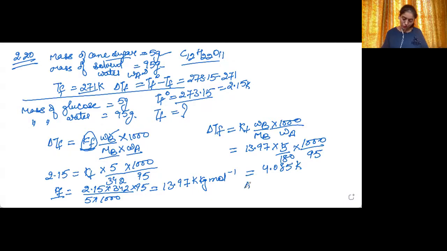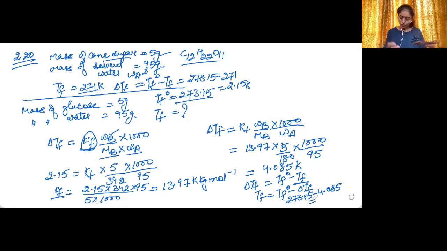Now delta TF is equal to TF naught minus TF. We need to find out TF here. So TF will be equal to TF naught minus delta TF. So TF naught is 273.15 minus 4.085.